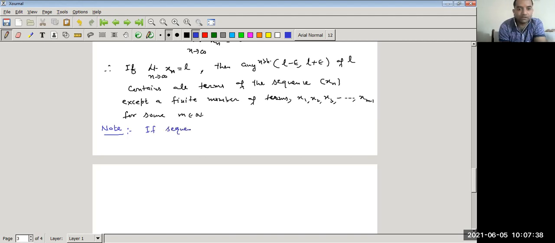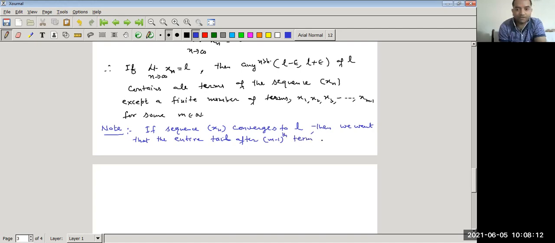If the sequence x_n converges to a real number L, then we want that the entire tail after the (m minus 1)th term lies in the interval L minus epsilon, L plus epsilon.